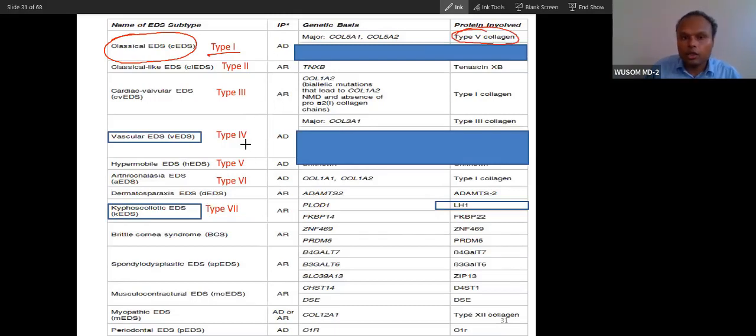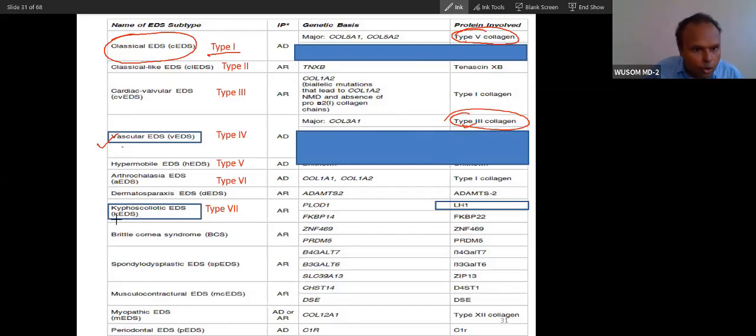Now there are other types also, but we will be talking only about the next two, because if we talk about all, you will be confused, and I don't want you to be confused. So just remember type 5 collagen and type 3 collagen defect. I already told you type 3 collagen is present in blood vessels, uterus, and fetal tissues. So when there is a defect in type 3 collagen, the vessel will rupture, and that is vascular Ehlers-Danlos syndrome. You can easily remember: type 3 is because of vascular Ehlers-Danlos syndrome.